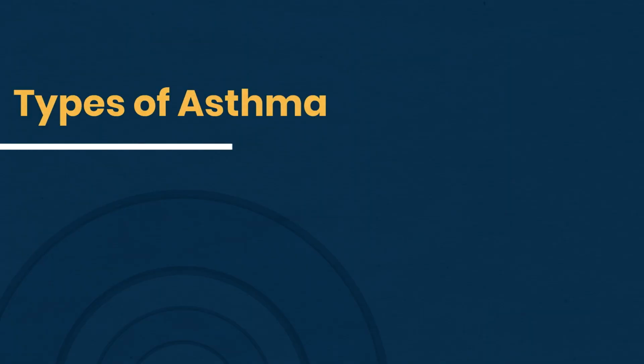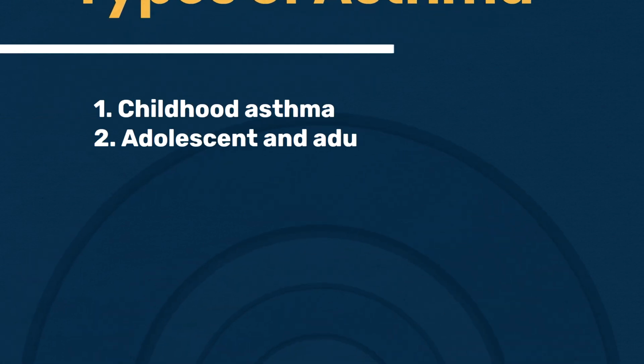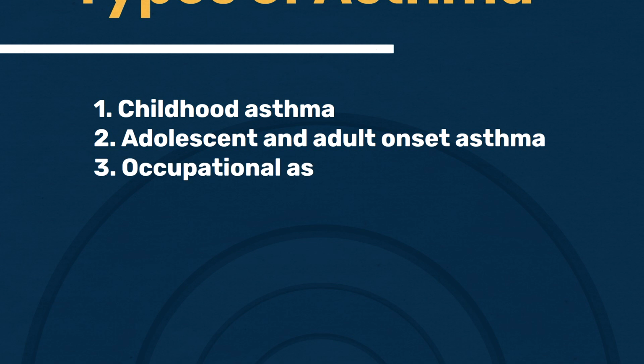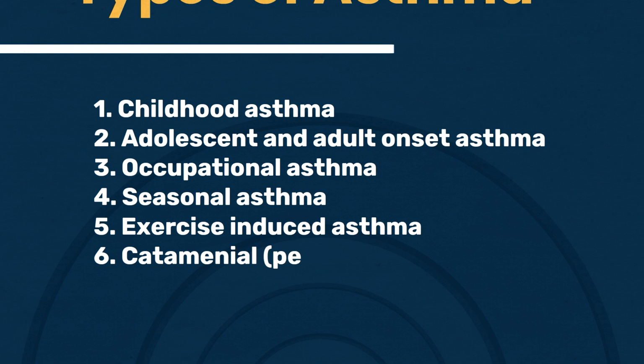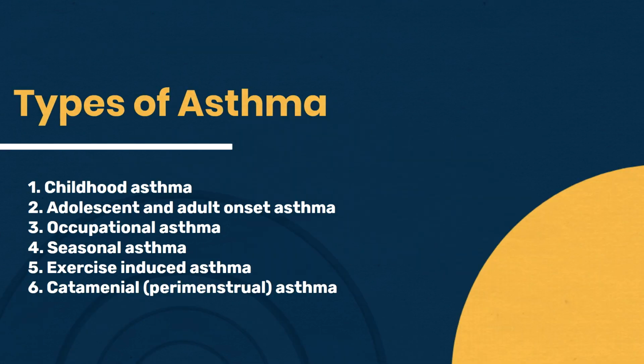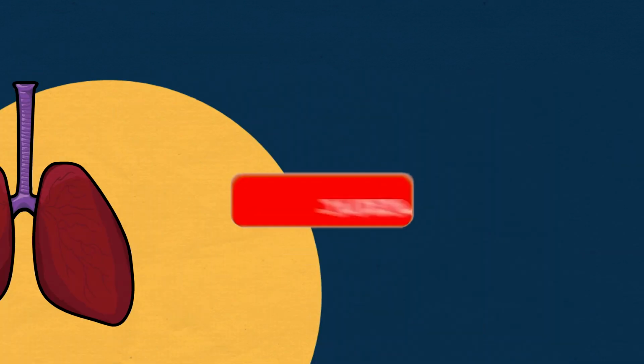What are the different types of asthma? Types of asthma include childhood asthma, adolescent and adult onset asthma, occupational asthma, seasonal asthma, exercise-induced asthma, and catamenial perimenstrual asthma. So let's talk about these types of asthma.